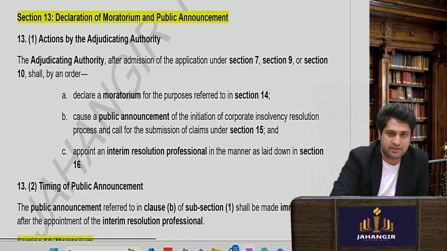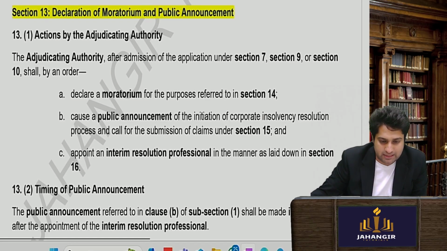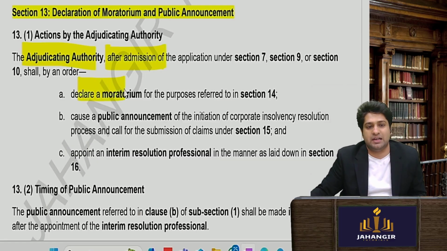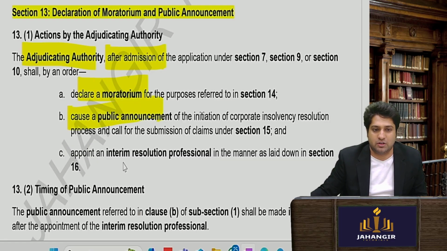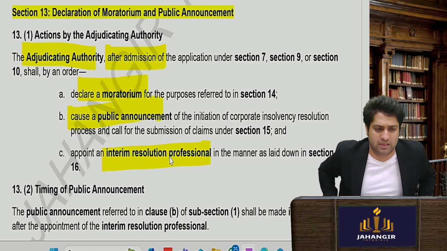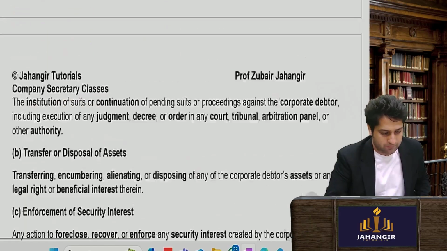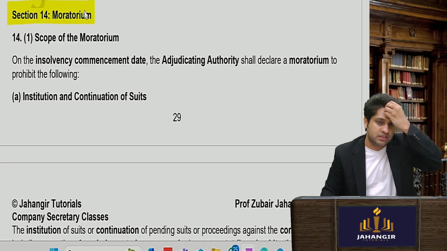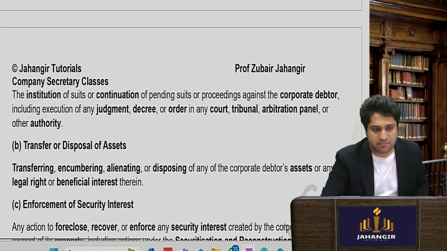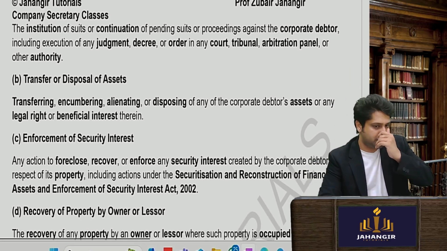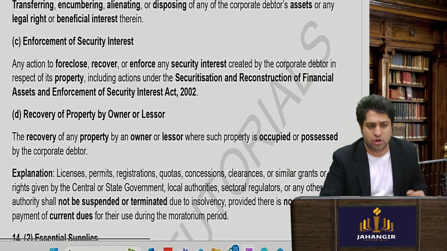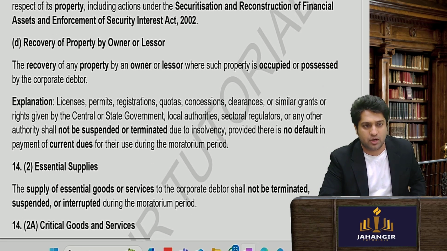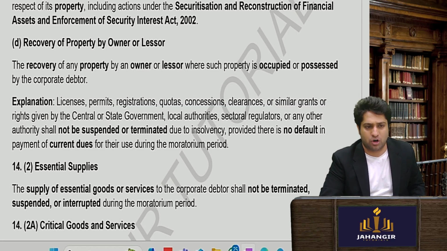Now, very important, section number 13: the adjudicating authority, after admission, will do three things. They will declare a moratorium period, cause a public announcement, and appoint an IRP. Three important things will happen. Then moratorium. Sir, what is a moratorium? A moratorium is a stay order during which no new suit can be instituted, no transfer or disposal of assets can be done, and no creditor can enforce their security interest. Recovery of any property by the owner or lessor will not be permitted.